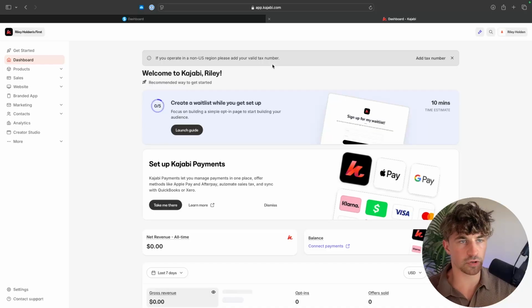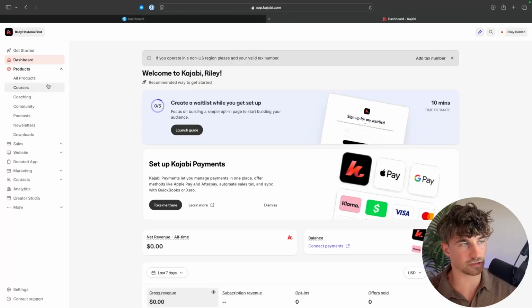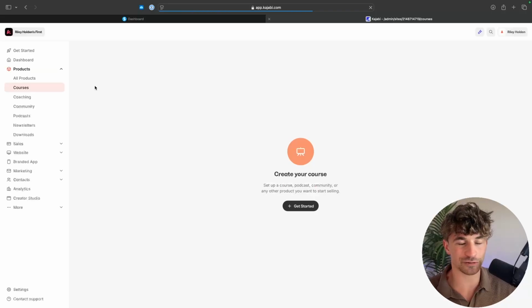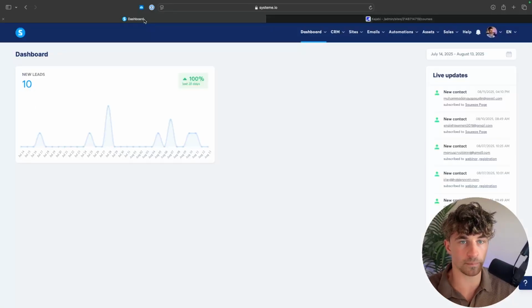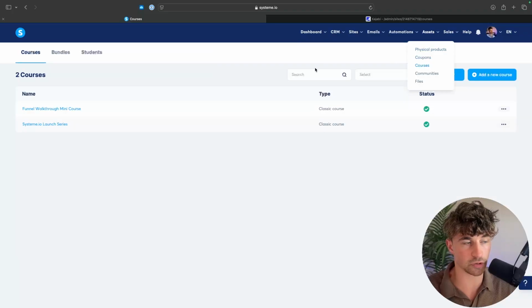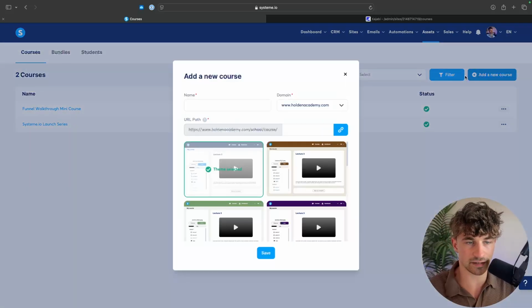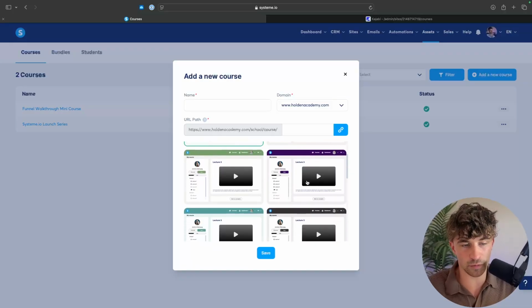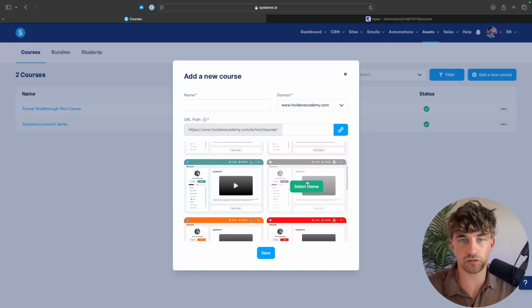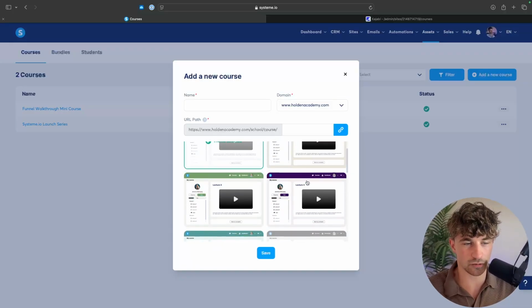Now, logging into both of these platforms and going into the back end, the first place that we are going to start out is of course inside of courses, because this is the main thing that people are using both of these platforms for. So we can go over to the courses area here inside of System.io, and let's run through this first. So we can go to courses, we can add a new course right here, and straight away, the templates that we are offered with System.io, they are not awful by any stretch of the imagination, but they just don't look as nice as on Kajabi, and I'll show you what I mean.